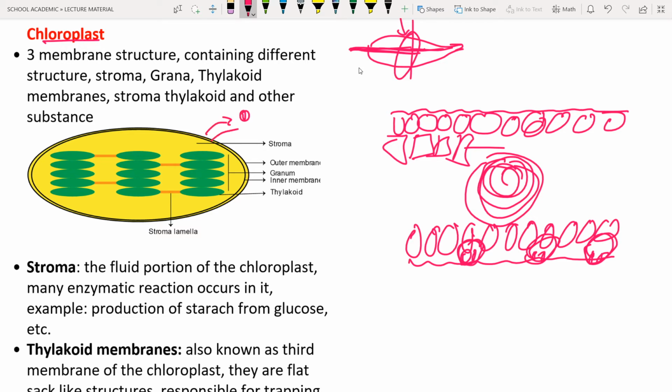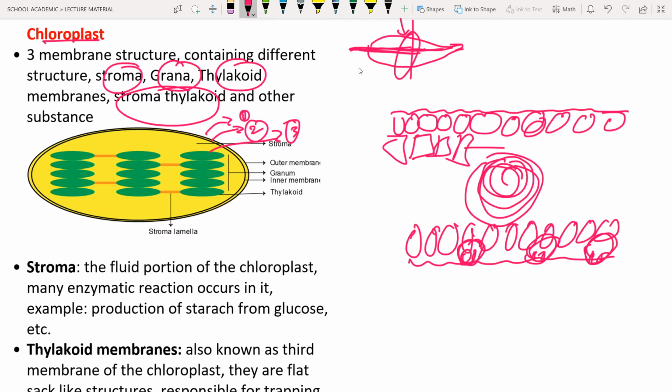You can see the second line, that is the second membrane, and the third membrane is the thylakoid membranes. So these three membranes are present in the chloroplast. This chloroplast contains different structures: the stroma, grana, thylakoid membranes, and stroma thylakoids. So these are the main structures that you can see in the chloroplast.